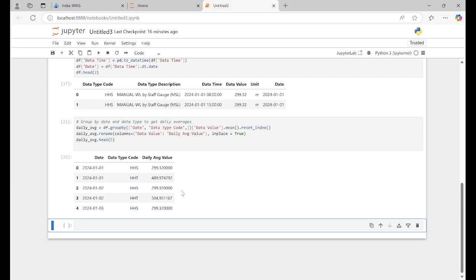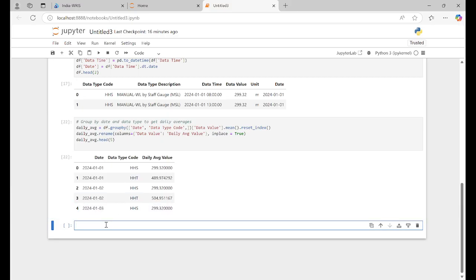So we need to create the time series for HSS. If we need only HSS, then how do we do it? To avoid the confusion, daily average equals daily. We have this, the new data frame.